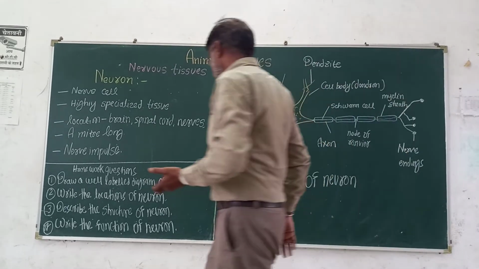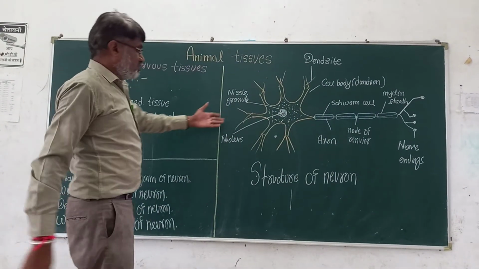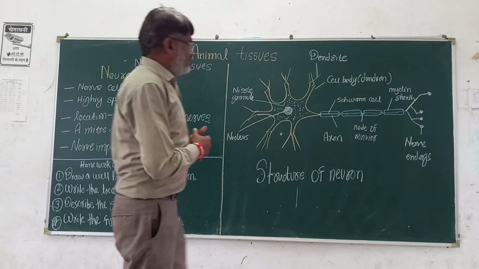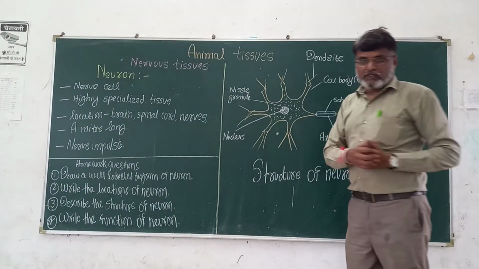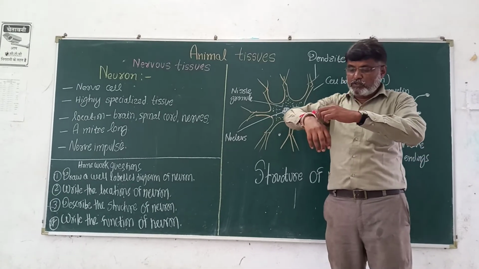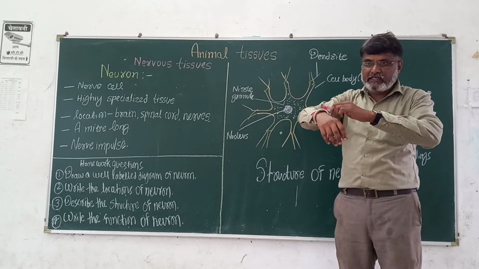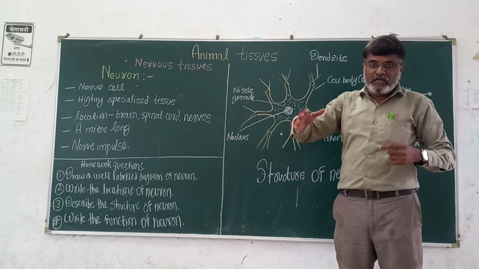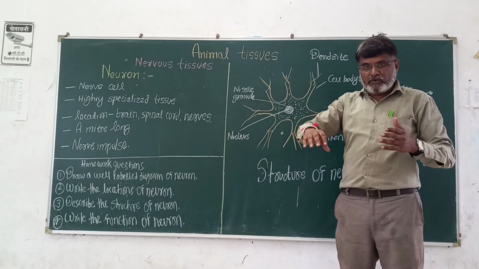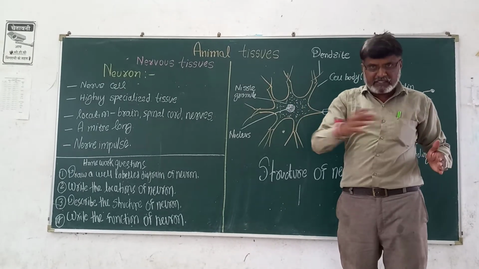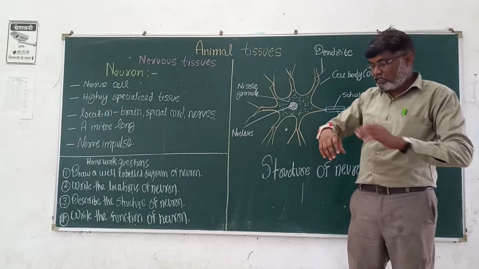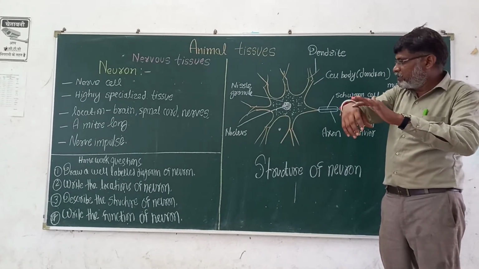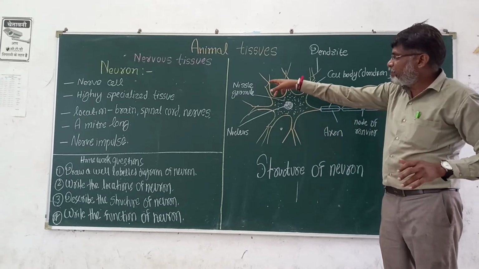Now, how does this neuron function? What is the function of this neuron? I told you, if a mosquito sits on your head and bites us, suddenly we get that sensation to the spinal cord and brain, and we hammer it or remove our hand suddenly. How does this happen? On the upper part of our skin, the dendrites are present.